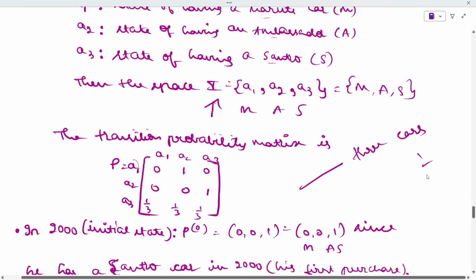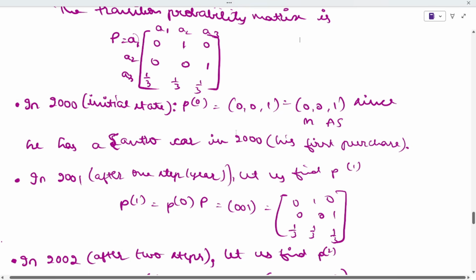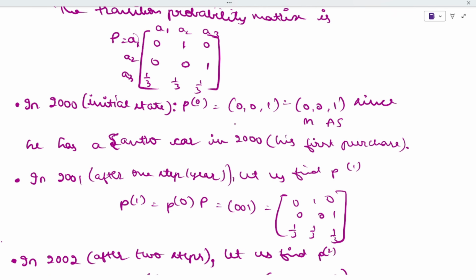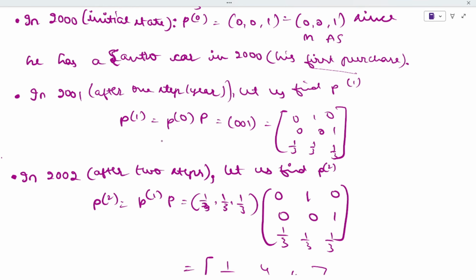Next, for the initial state, that is 2000, you will get P of 0 as 0 0 1, for Maruti, Ambassador, and Santro. Since he has a Santro car in 2000, it is his first purchase. You have to remember it is the first purchase. In the first step, in 2001, we have to find the next probability, P of 1. P of 0 is over. You will multiply by the matrix which you have taken, and that will be 0 0 1.